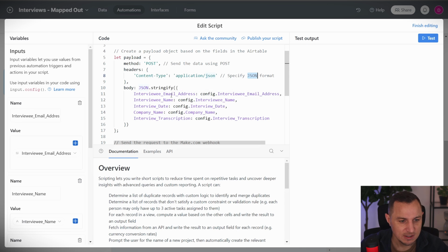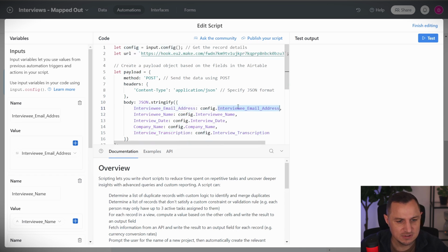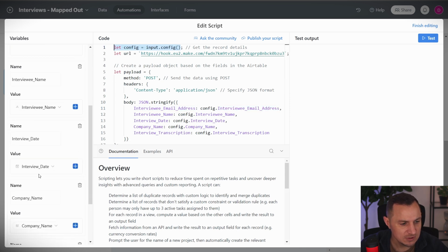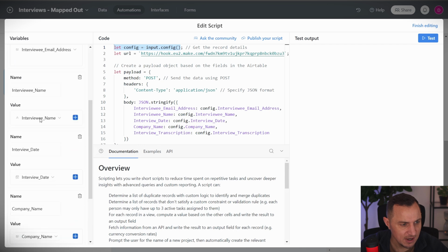So what we're saying is, give me the interviewee email, the name, the date, the company name, and the interview transcription, and send all of that based on whatever we have entered. All of these details come from this config. So in order for this to work, you will need to set up all of these config items here.